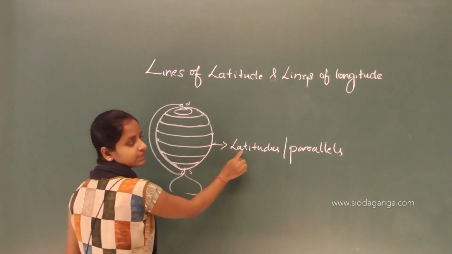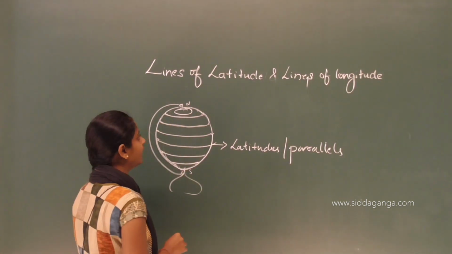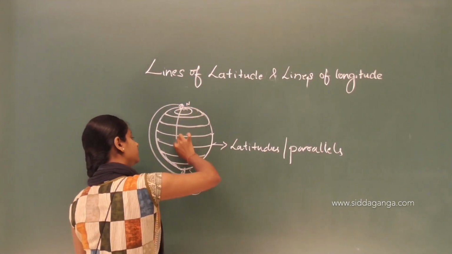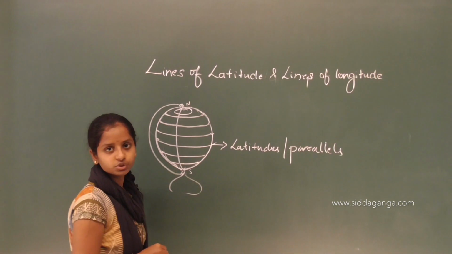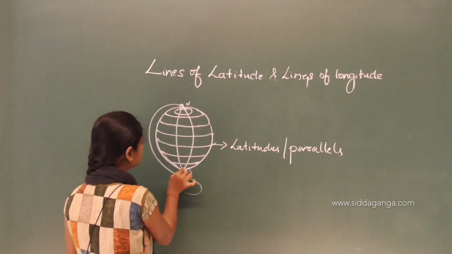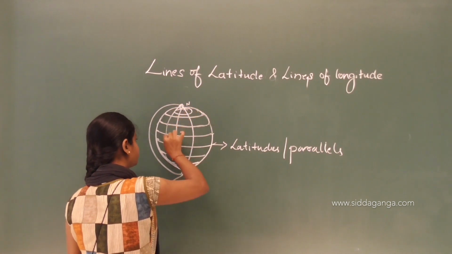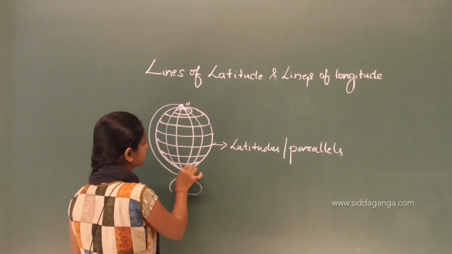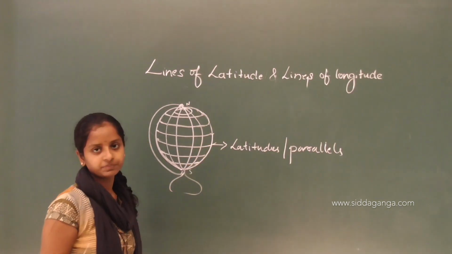The circles are called latitudes, and the semicircles from the North Pole to the South Pole are called longitudes.